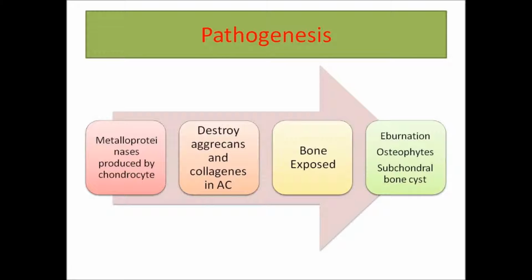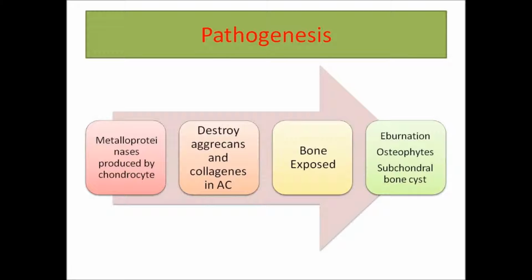When the bones are exposed, they usually react. But how will they react? They will react by formation of new bone. This bone will appear as osteophytes or as subchondral bone sclerosis, in which there is increased bone deposition in the area immediately below the eroded cartilage.